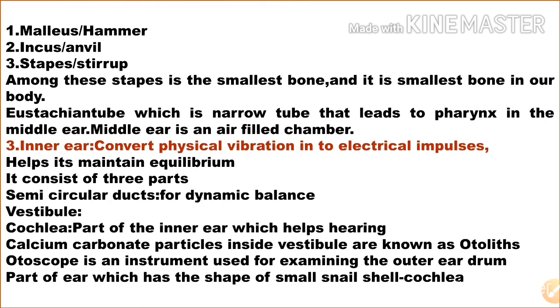Calcium carbonate particles inside the vestibule are known as otoliths. An otoscope is an instrument used for examining the outer eardrum. The part of the ear which has the shape of a small snail shell is the cochlea.